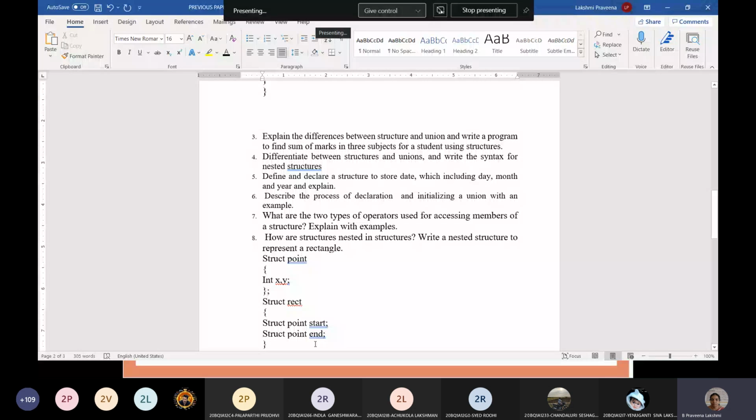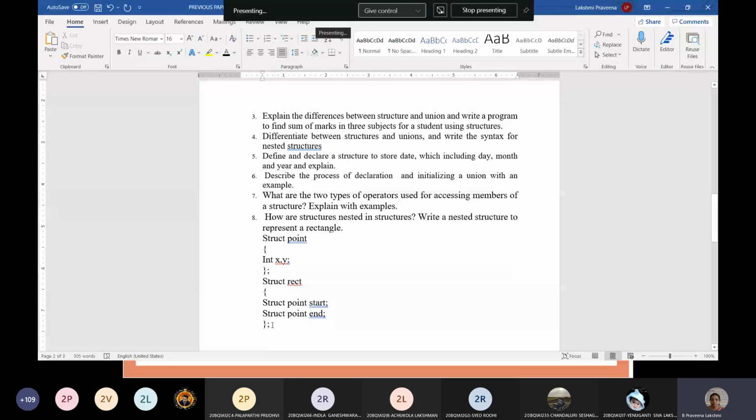Like that, we can also write nested structures. Whenever you want to access this, you create a structure variable, say for example r, then you can use it as r.start.x equal to the starting point x value, r.end.x is equal to the ending point x value, r.end.y is equal to the ending point y value. Okay, 2, 3 is the starting coordinates, 5, 6 is the ending coordinates.